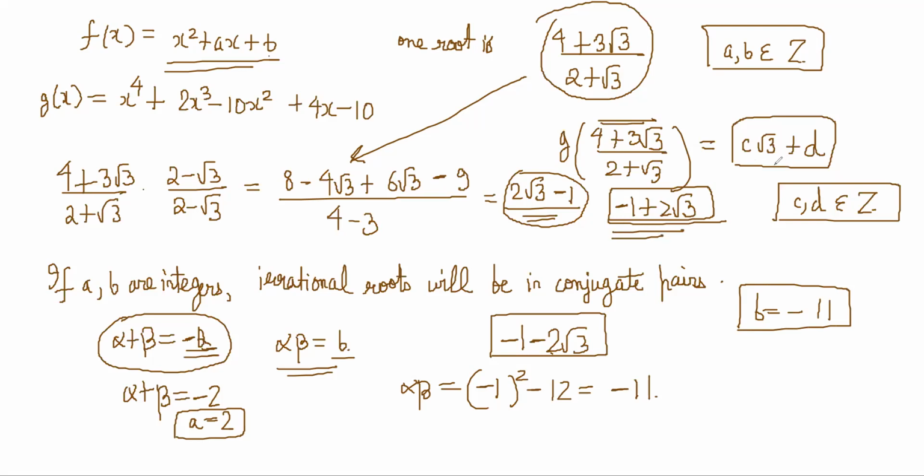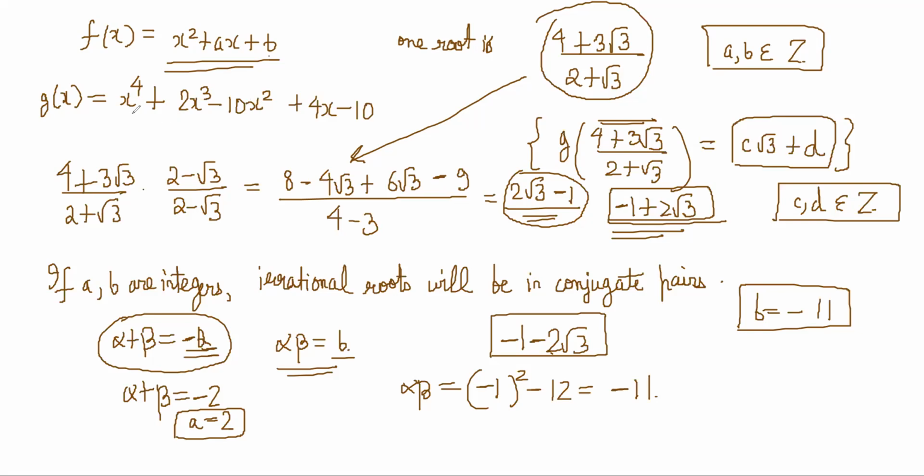Now this part, g of -1 plus 2 root 3, becoming this, right? Okay, so I have found the roots of this. I found a and b. Now I have to figure out what is happening here.